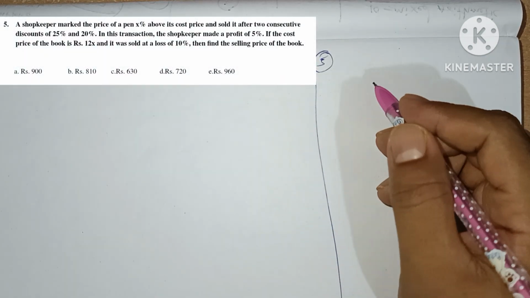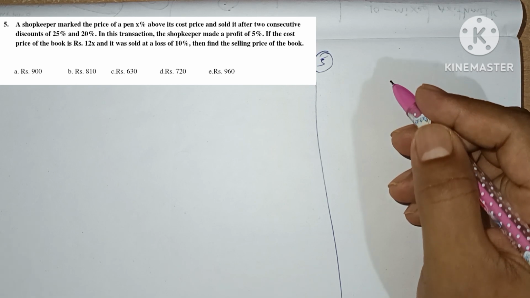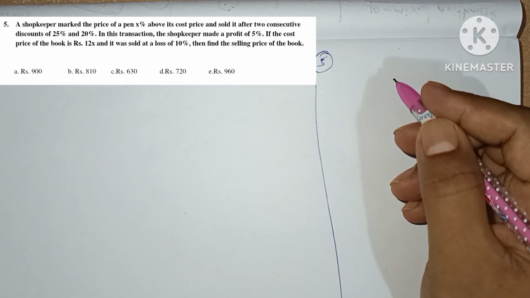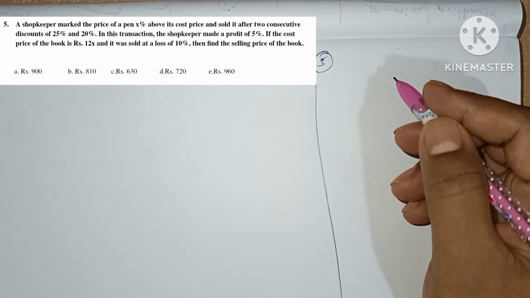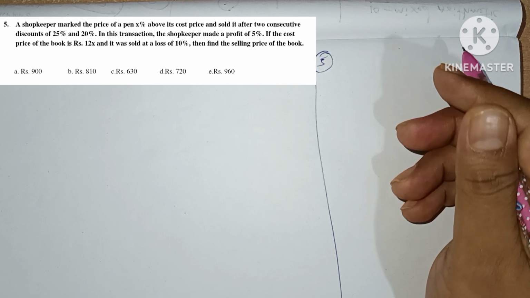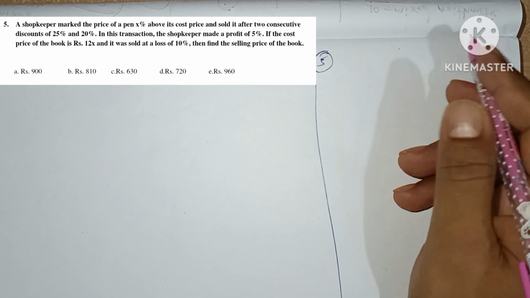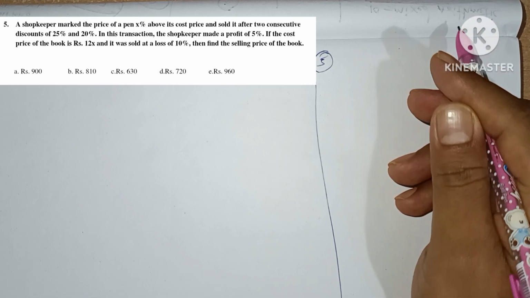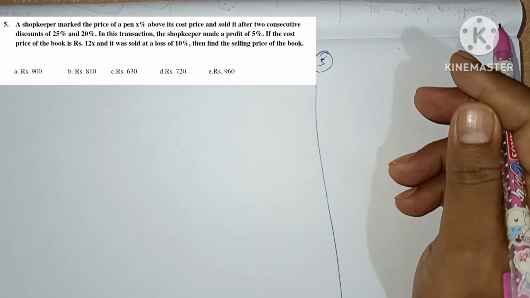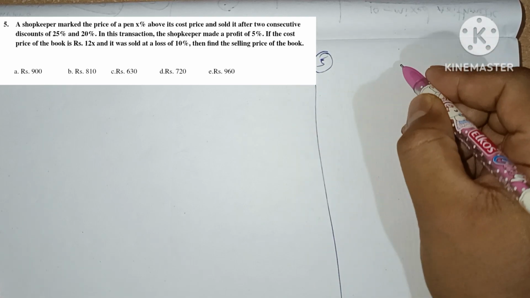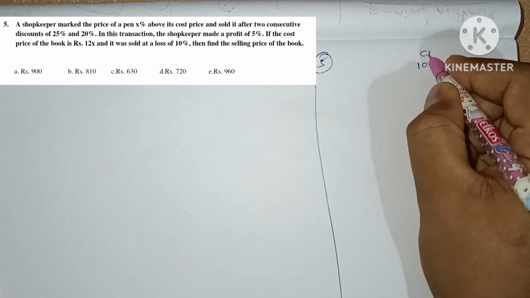Now question number 5. A shopkeeper marked the price of a pen x percentage above its cost price and sold it after two consecutive discounts of 25% and 20%. In this transaction, the shopkeeper made a profit of 5%. If the cost price of the book is 12x and it was sold at a loss of 10%, then find the selling price of the book. Okay, here let's take the cost price as 100.